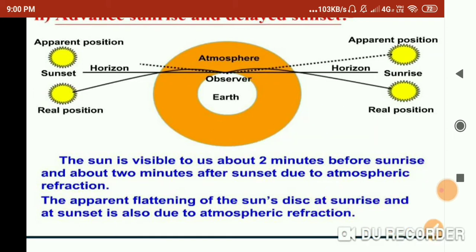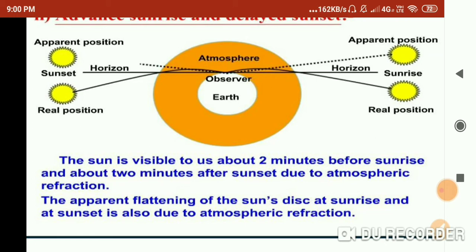So we have one horizon. During sunset or sunrise, the rays of light travel through the maximum length of atmosphere. So refraction is maximum during that time. During the sunrise and sunset, the sun is at the horizon and the refractive index of the atmosphere of the earth decreases with height. You know that if the height increases, the refractive index decreases.